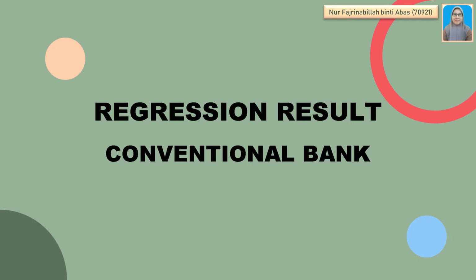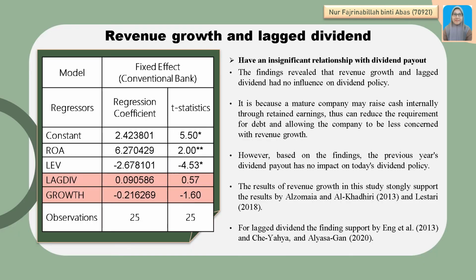Next is the regression result for conventional banks. First, revenue growth and net dividend. Both of these variables have an insignificant relationship with dividend payout.